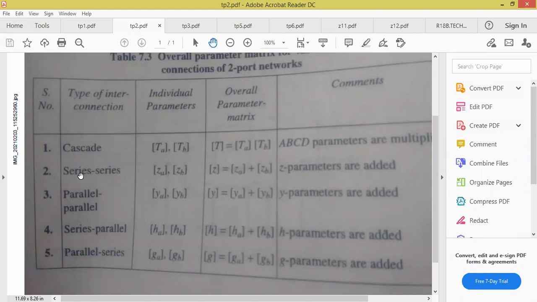Okay, so if two networks are connected in series, series connection means which parameter we are supposed to solve? Z parameters are supposed to be added. So this one you have to remember.